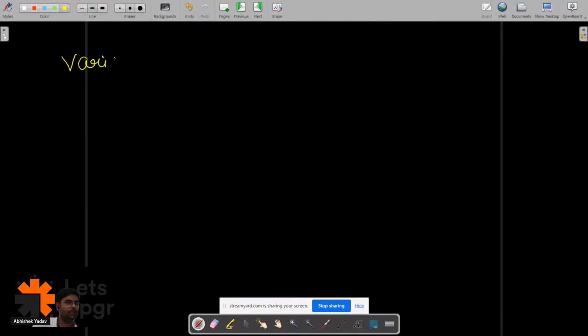Everyone knows about this one, the variable here, right? What is this variable, guys? Till this point what we have learned is that if I have to communicate with the computer, if I have to tell something to the computer, I have to write a program.